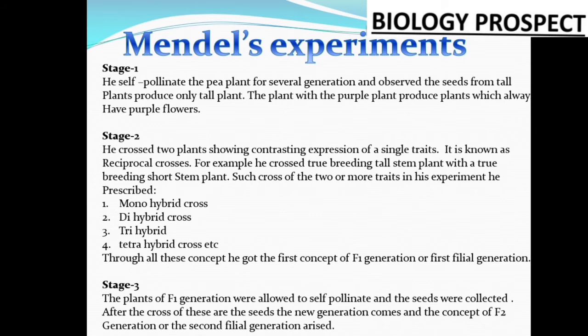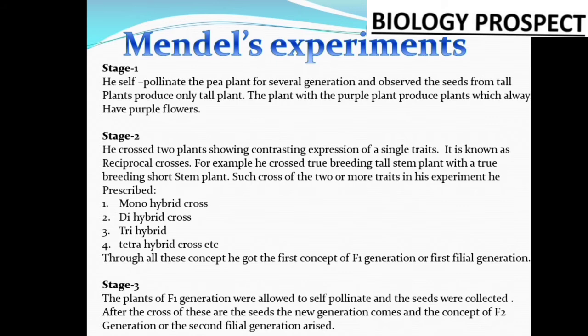So these are the 3 stages we are going to discuss. What are the experiments he had done in his time, and after that, slowly on the basis of these 3 concepts, we improved our genetical studies further. So now the first stage: he self-pollinated the pea plant for several generations and observed the seeds from tall plants